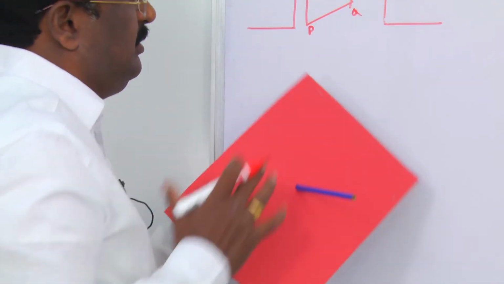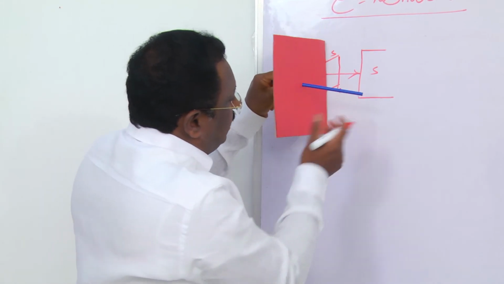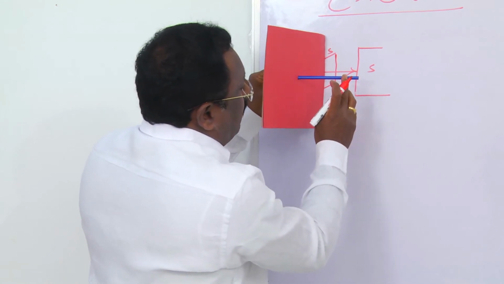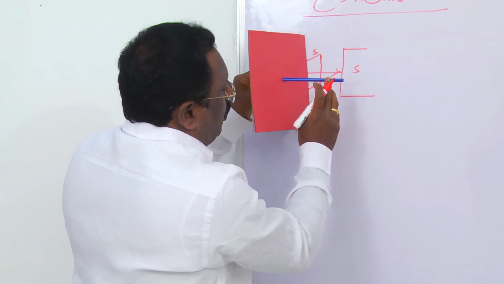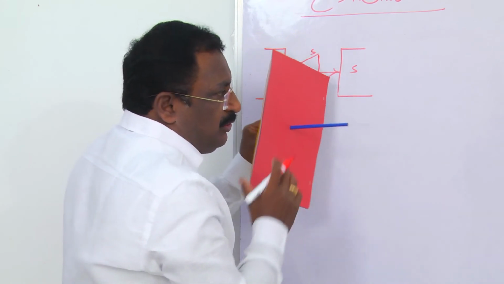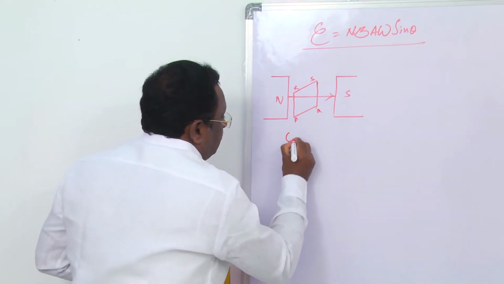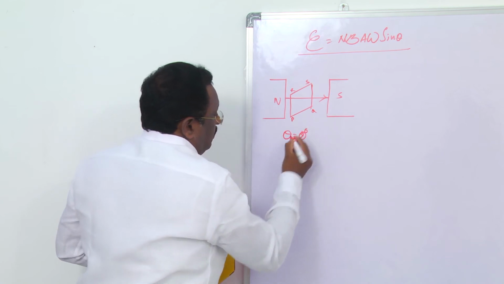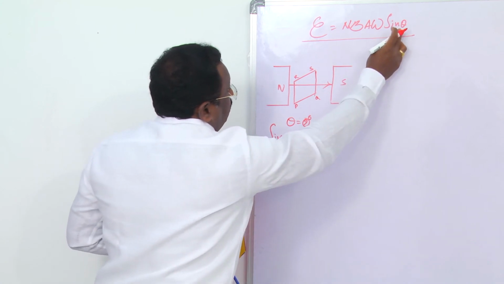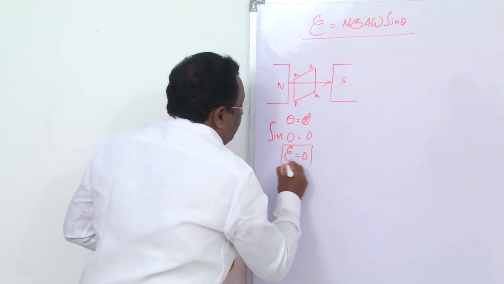B is equal to this one. Now, what happened? Both are parallel. Now, you see this pencil and this direction. This is the direction of B. This is the direction of the plane, perpendicular to the plane. Both are parallel. Parallel means theta is equal to 0 degrees. If theta is equal to 0, what happened according to this equation? Sin 0 is equal to how much? 0. Now, sin 0, 0 into something is 0. In this case, what happened? The induced EMF is 0.